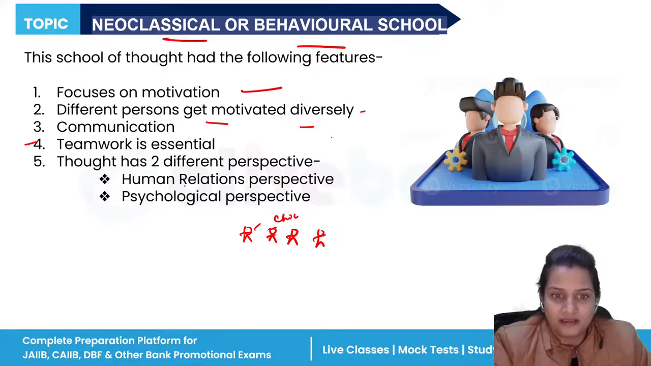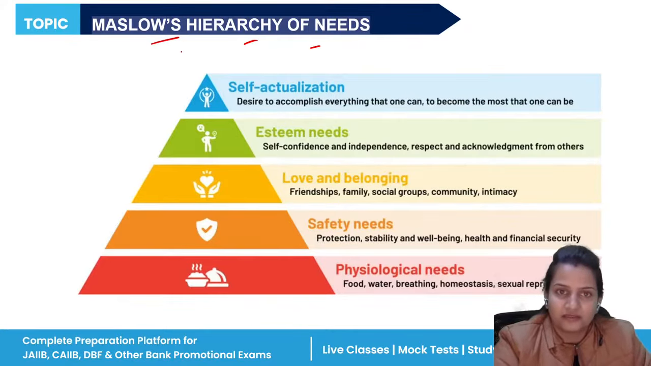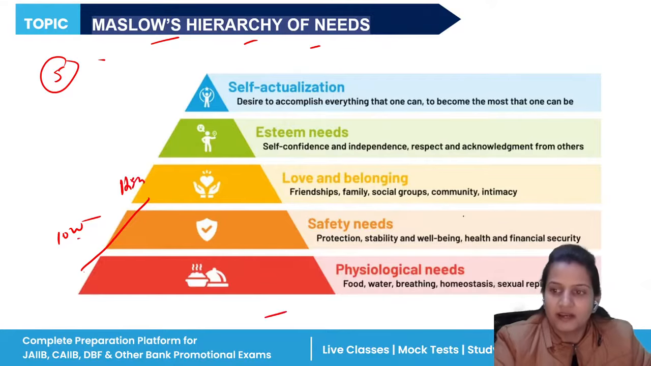For this, there are two perspectives. The first is human relations, and the second is psychological. In human behavior, the first theory is Maslow's hierarchy of needs theory. Abraham Maslow gave this theory, and he defined the needs in a total of five stages, from low to high. The first low level need has to be fulfilled, then a person moves from low level to high level. The basic level is physiological need, then safety needs, then love and belonging, esteem, and self actualization.